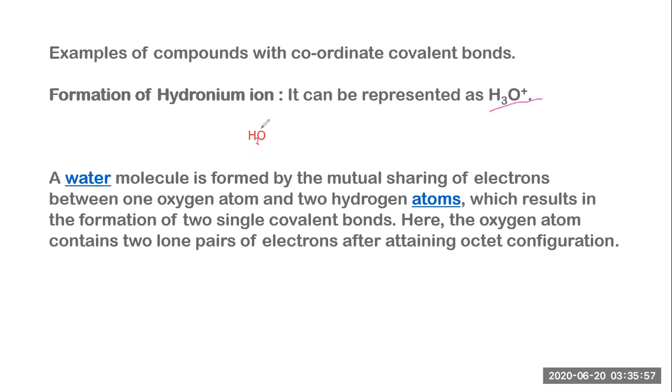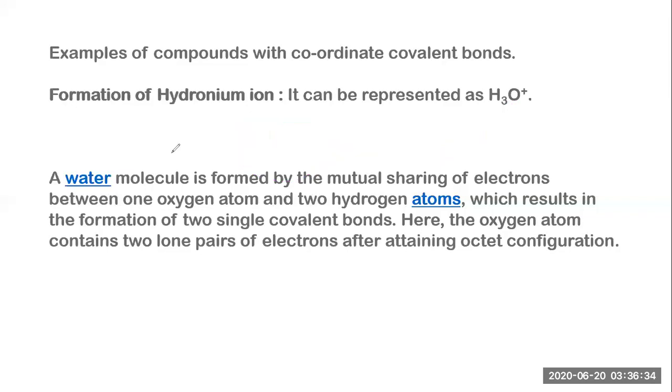So we have to talk about one lone pair of electrons. That hydrogen is forming a bond with this lone pair of electrons and leads to the formation of the hydronium ion. So, is the point clear? In this case, one has the lone pair of electrons, one is lacking, and this second one is combining with those lone pair of electrons. It's not combining with the valence electron. The valence electron is already taken by another atom. In this case, lone pair of electrons are participating in the formation of the bond.